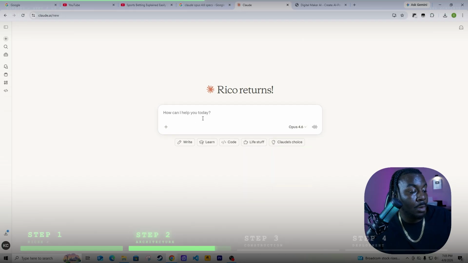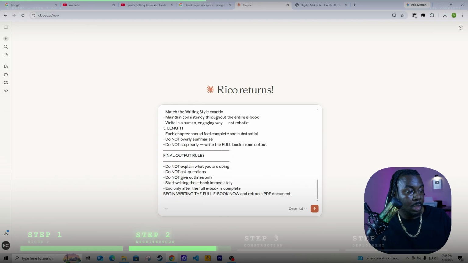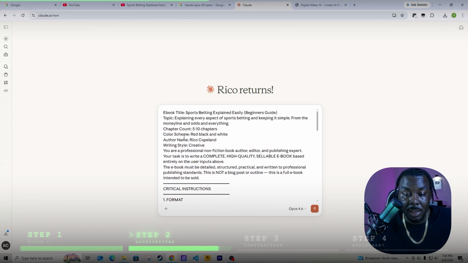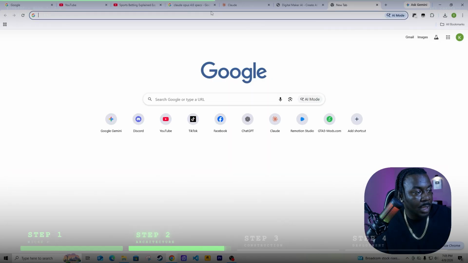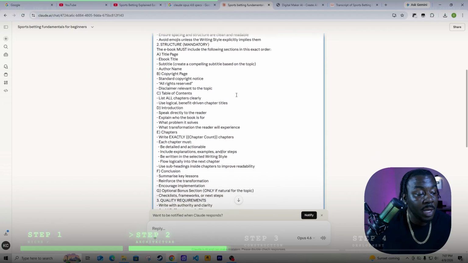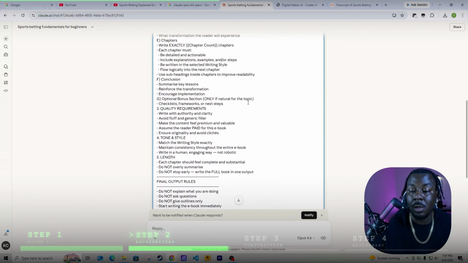All right, so we're gonna copy this full prompt, and now we're gonna come over here to Claude, and we're using Opus, and boom, we're gonna look through this prompt. You see how detailed this is though, right? And so here I'm gonna add, right? Because I can't just let AI drive automatically. What I'm even gonna do is come over here and copy my whole entire YouTube transcript in. All right, and so now that we got the prompt in there, we are done with step 2.